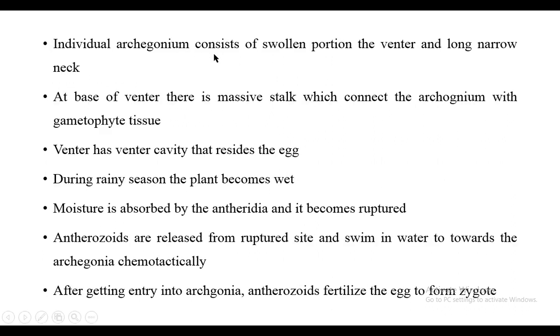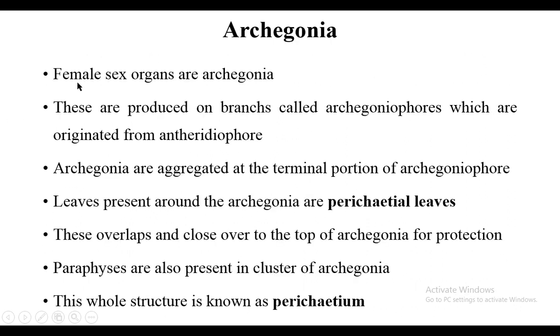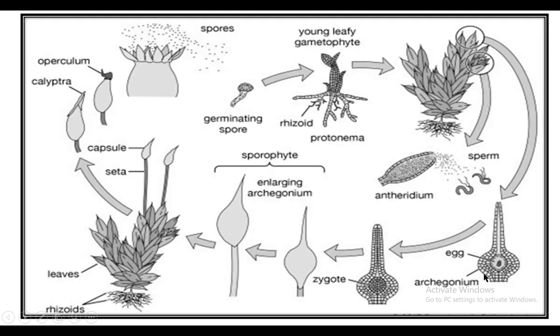An individual archegonium consists of a swollen portion, the venter, and a long narrow neck. The venter means a cavity. If you look at the archegonia in this diagram, this long part is the neck and this is the venter. Inside the venter there is an egg.